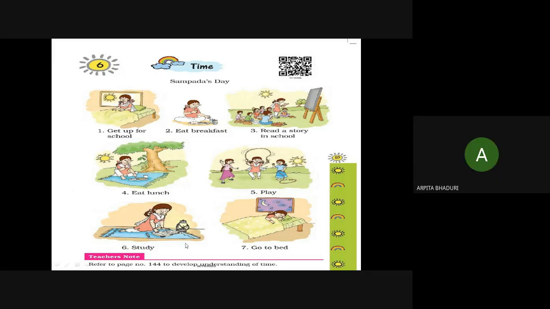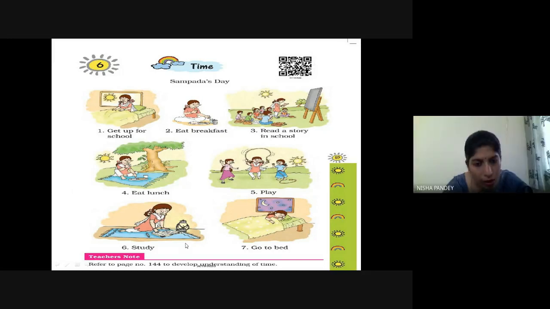Ma'am, he is studying. She is studying. So maybe she has reached home and after that she is eating, because we can't see any other children here. And okay, so when you reach home after 1:30 or 1:50, you also have lunch at home, right? And in the evening time, you go to play, right? Then after playing, what do you do? You study also, you do your homework, yes?